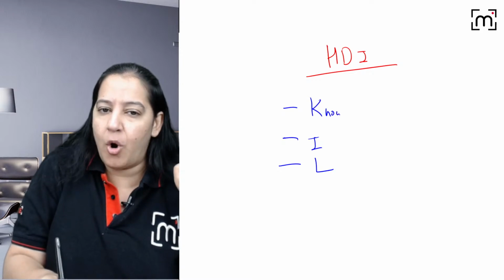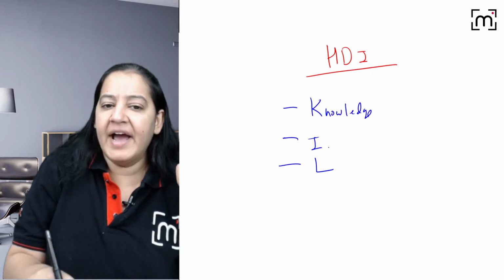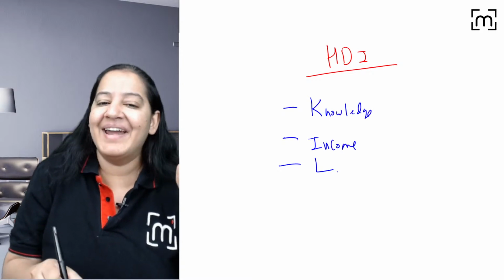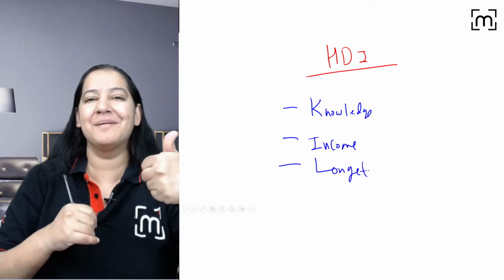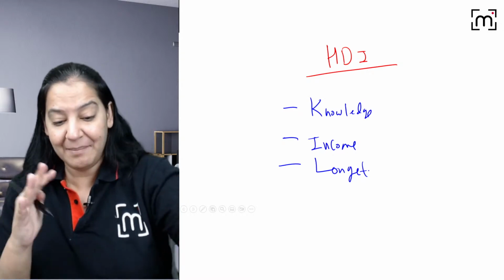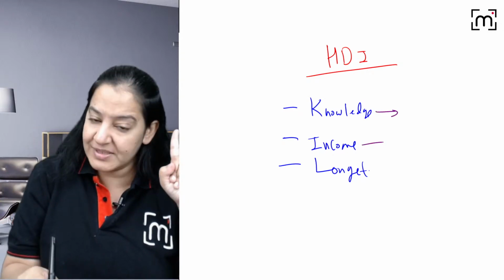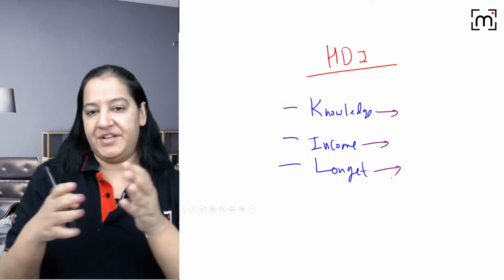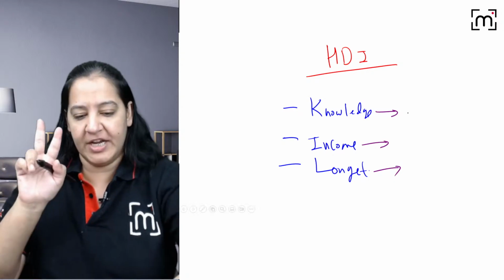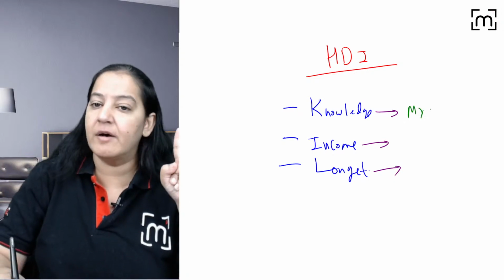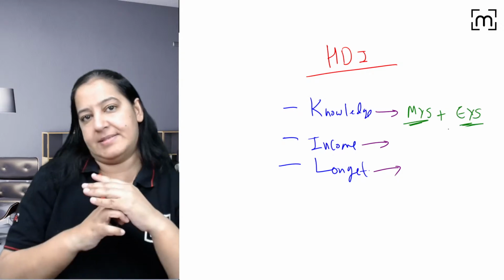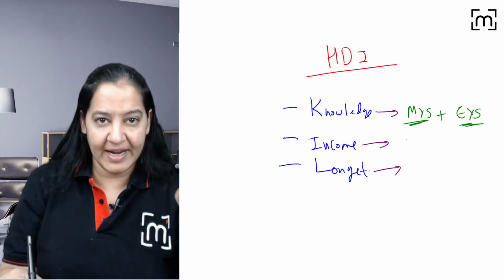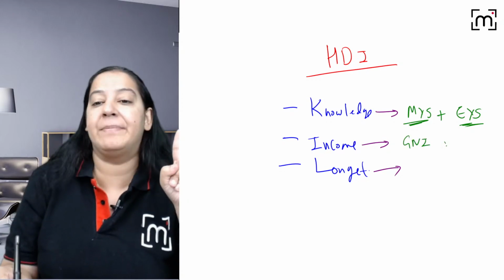K stands for knowledge. I stands for income. And L stands for longevity. Now you will never forget. Give me a thumbs up. You got it? Now tell me how to test knowledge, how to say income and how to say longevity. Tell me. For knowledge, we take two things. The mean years of schooling and expected years of schooling. MYS and EYS. Right? Learn the full forms. For income, we take GNI per capita.